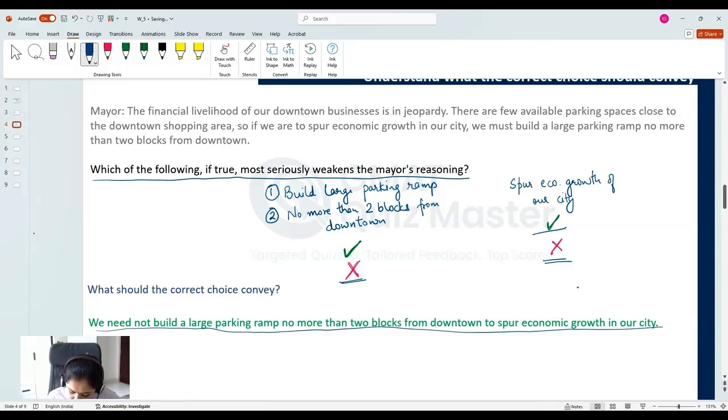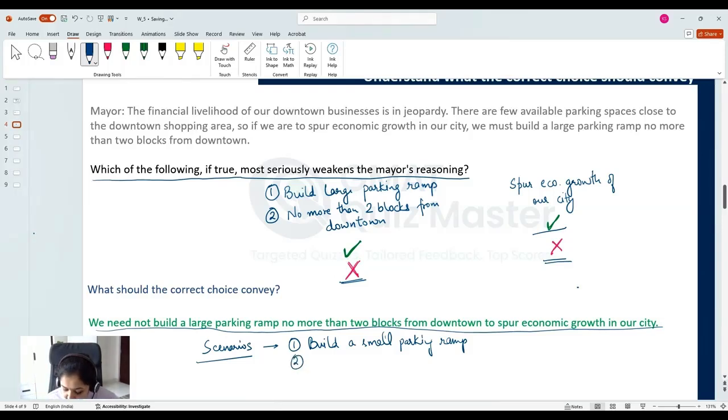There can be scenarios like build a small parking ramp. What if building a small parking ramp can provide sufficient parking spaces for the downtown customers and these can be sufficient to spur economic growth? Then the conclusion will be weakened.